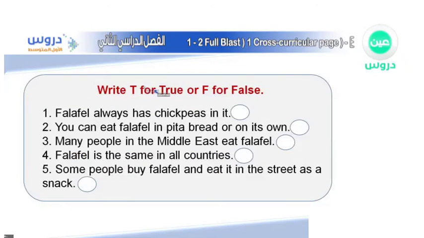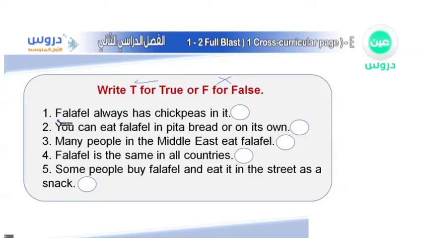Alright, so here we have something else. We have to go back once again to whatever we have read, and read it again so we can make sure that we get them all right. It says, write T for true or F for false. Do you remember true and false? We said that whenever something is true, we put a tick like this because it's correct. And false, we put a cross, which is an X, as you can see, because it's a mistake. So which one is true and which one is false? Once again, as we have done, we read and then we go and check them out.